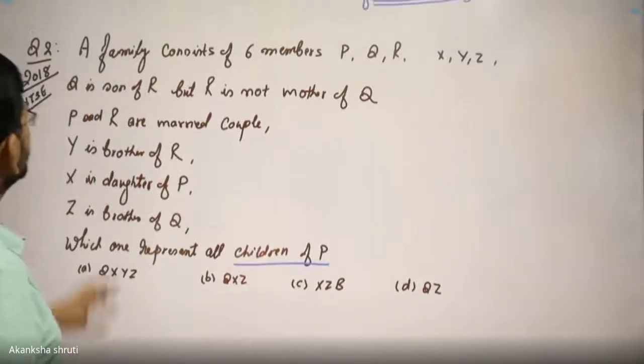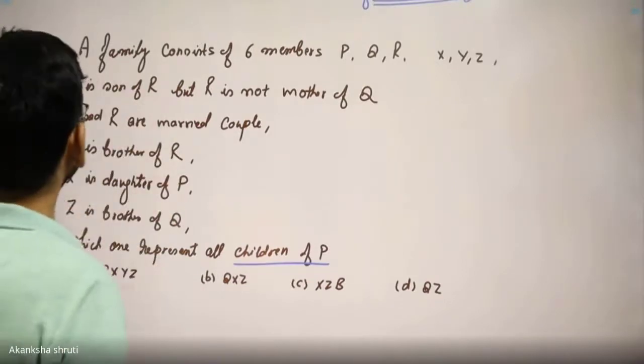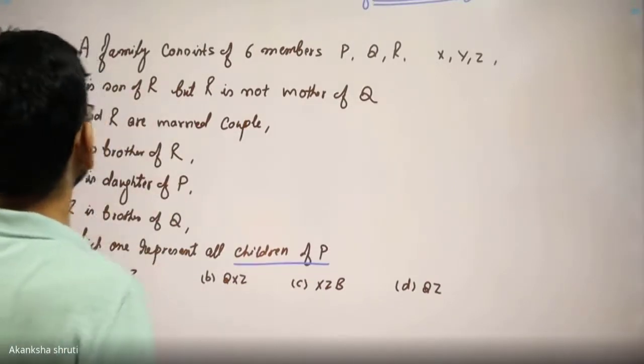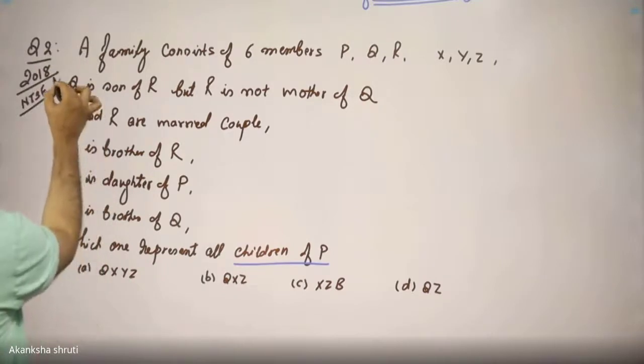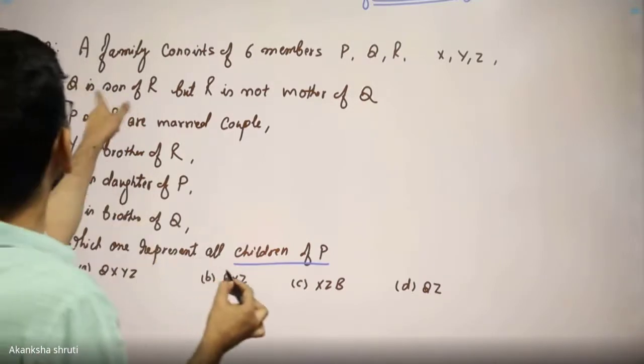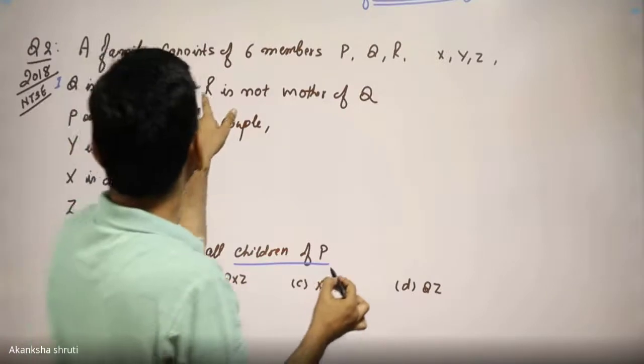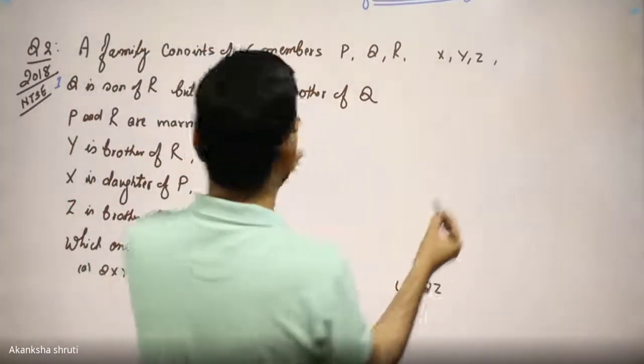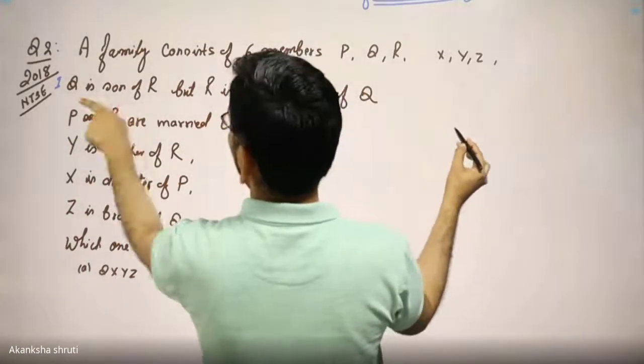So students, first we need to draw the family tree. Start with the very first statement. Our first statement is Q is son of R, but R is not mother of Q. So draw it.